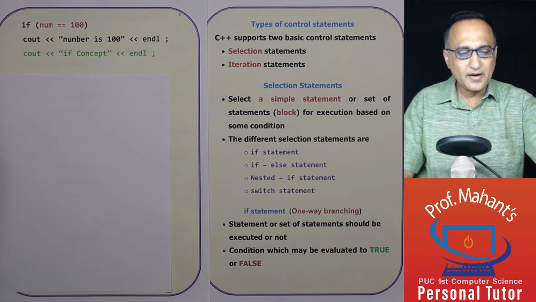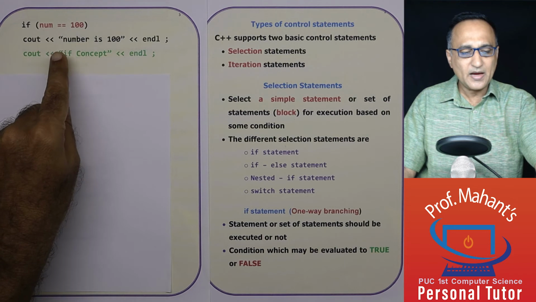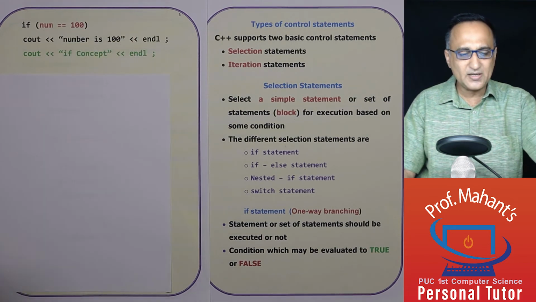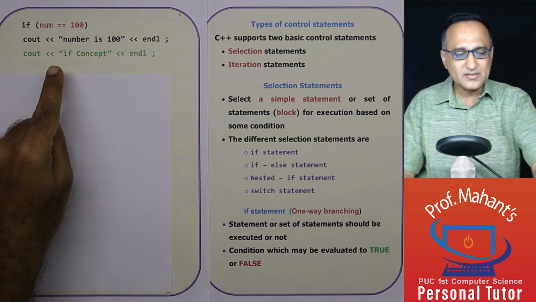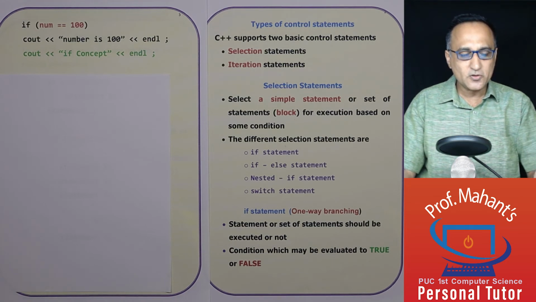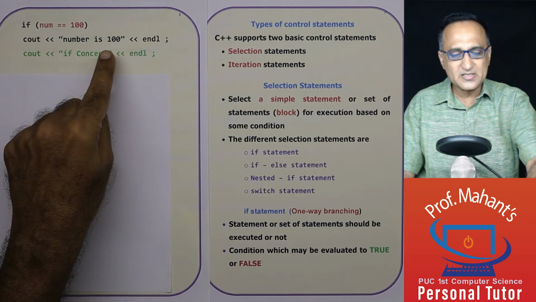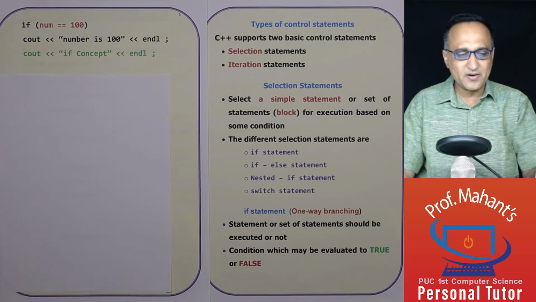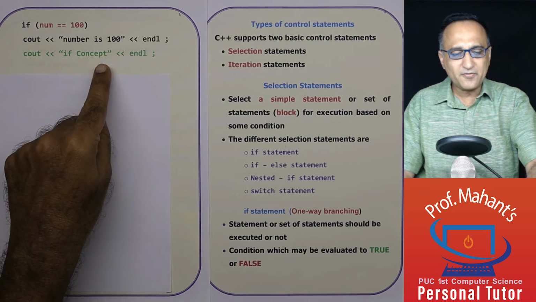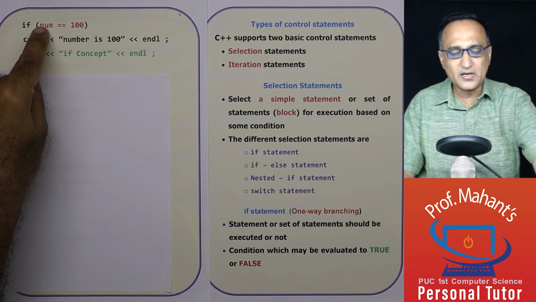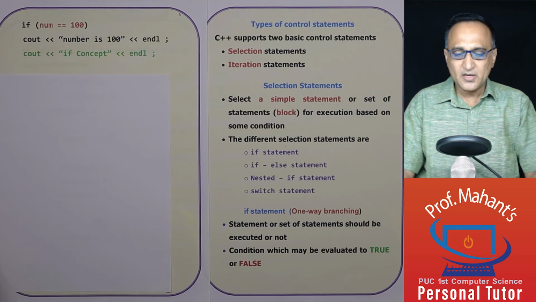If the number happens to be 100, I am printing the message "number is 100", and the cursor goes to the next line. Now, whether the number is 100 or not, this message "if concept" will always be executed. So if the number is 100, you will see "number is 100" followed by "if concept". If the number is not 100, it will only print "if concept". So only this statement is associated with this particular if condition.